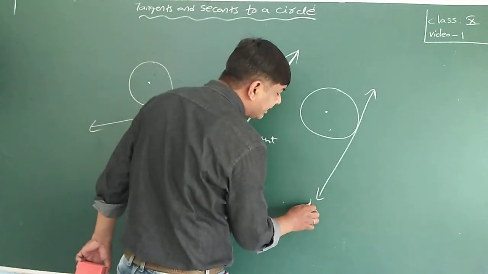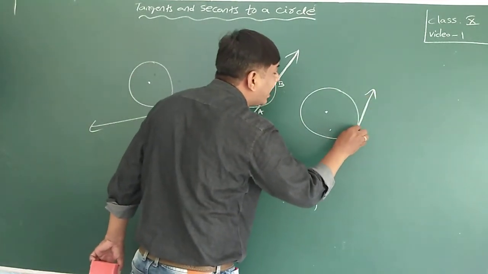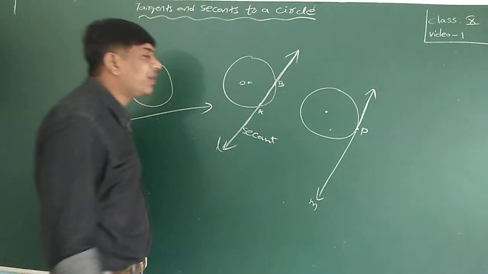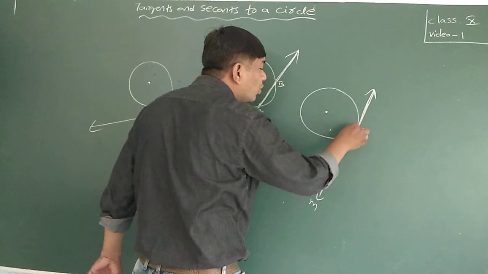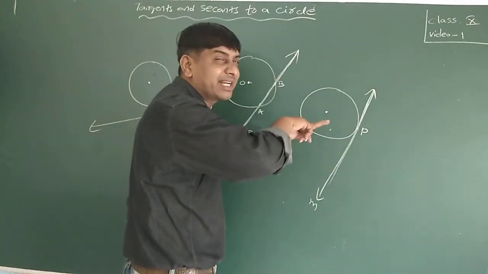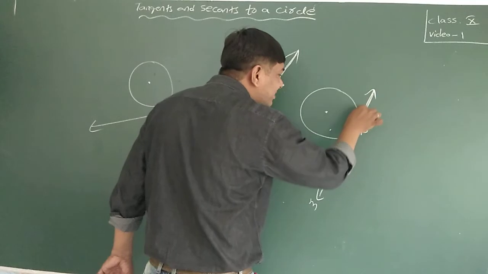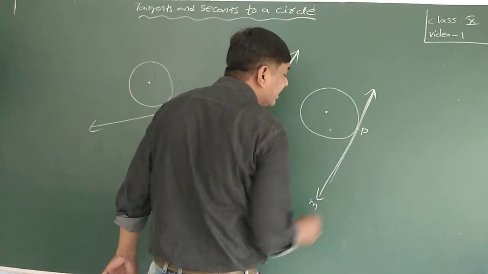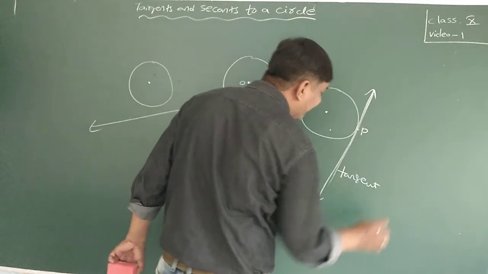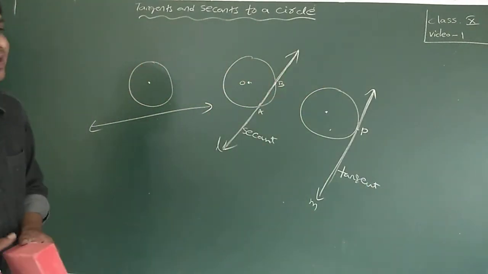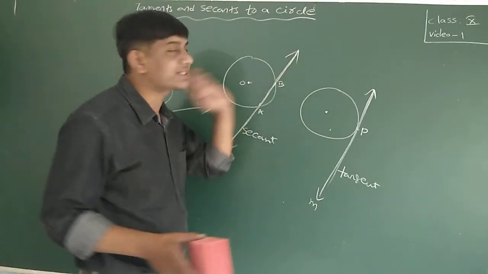Here also, a line M which is touching the circle at only 1 point, only 1 point B. Previously I used intersected, now I am using only touches. A line which touches the circle at only 1 point is called a tangent of a circle. This is your concept: tangents and secants to a circle.